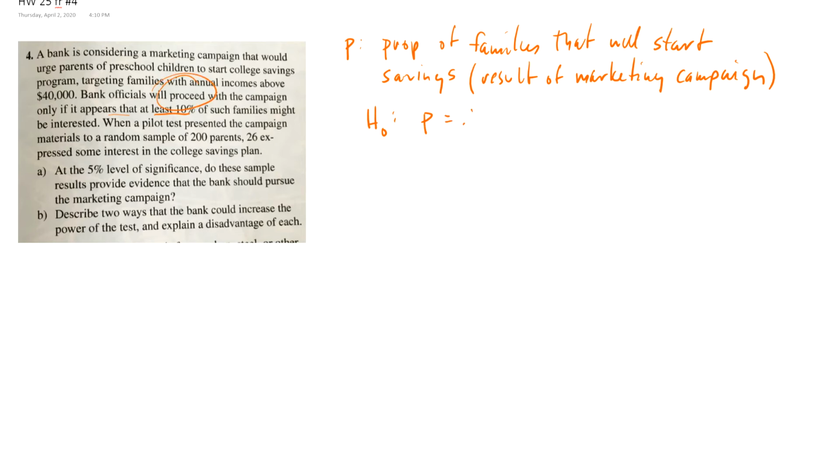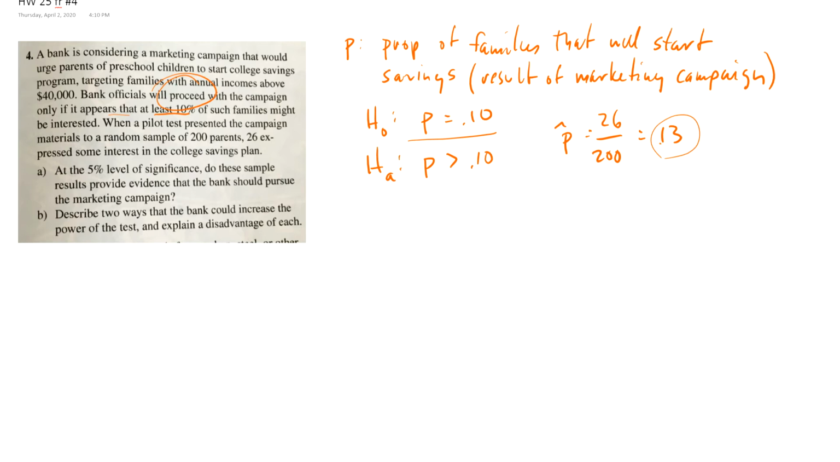So if P, we're going to assume P is 10%. And we want to know, do I have evidence that it's greater than 10%? Because my sample is 26 out of 200, which is 13%. So in other words, they're asking, is this 13% here, did that just happen by chance if 10% really were going to do it? Or is 13%, wow, that's a much bigger percent than what happened by random chance.